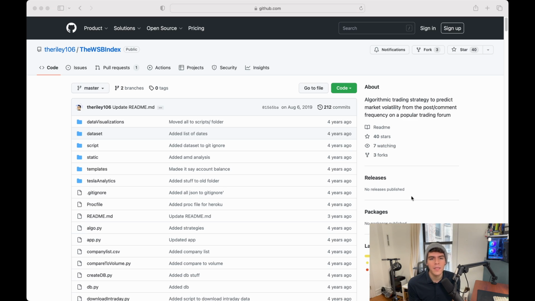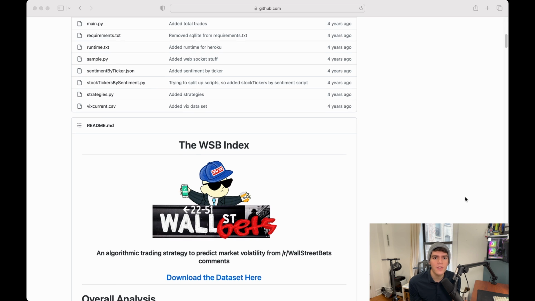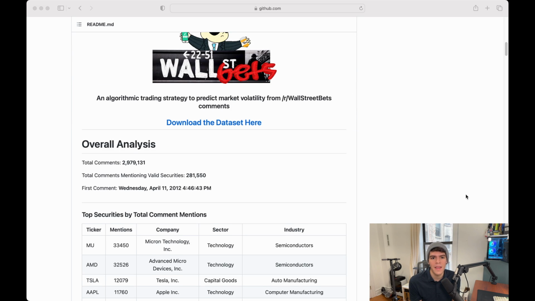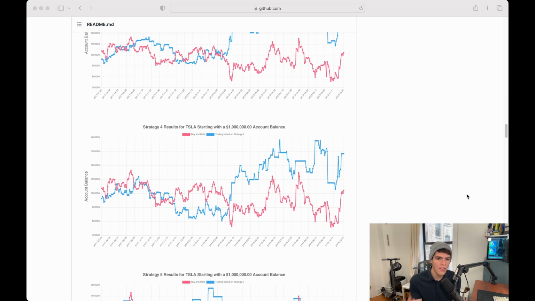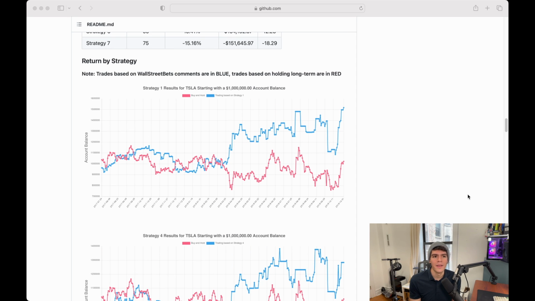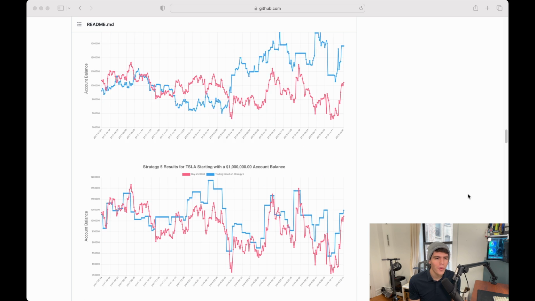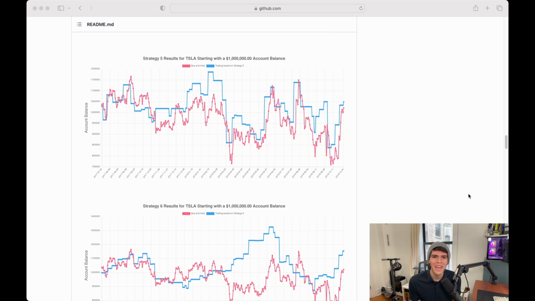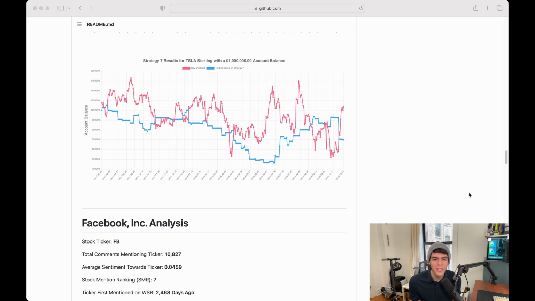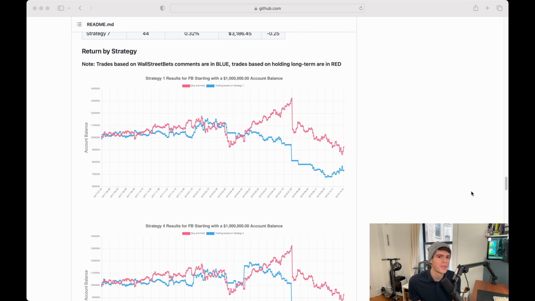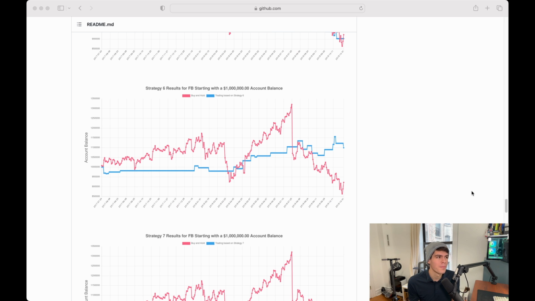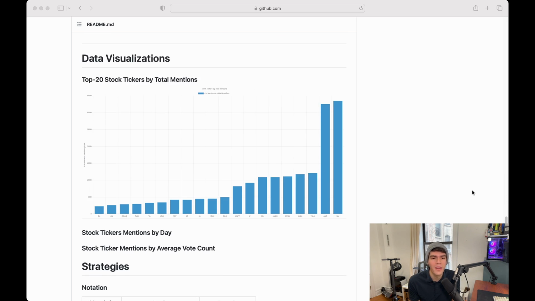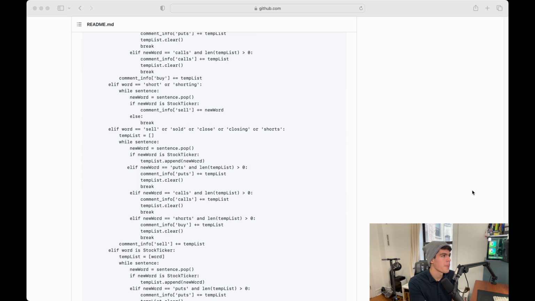So I do want to add that I did a pretty similar project, I think it was 4 years ago, prior to the GameStop short squeeze that brought a ton of traffic to WallStreetBets. And this project basically analyzed WallStreetBets comments and did back-tested trades based on a number of really hacky heuristics. And I was able to generate alpha, but it was all back-tested and past performance doesn't really indicate future performance. So in this video, we'll actually be making real trades. And I'm kind of curious to see if there's money to be made here. So yeah, let's get started.